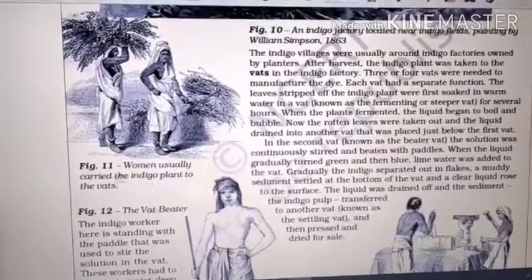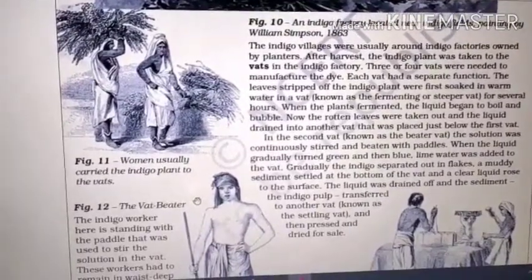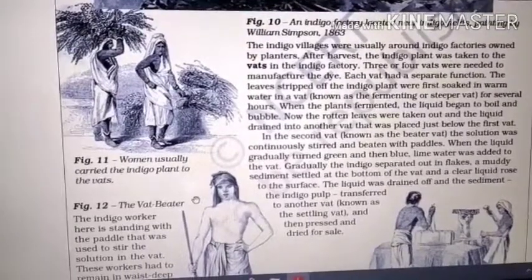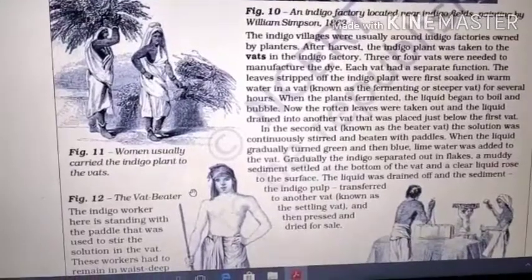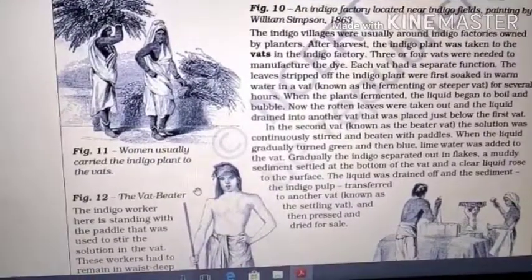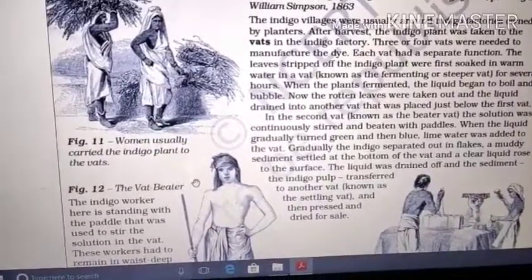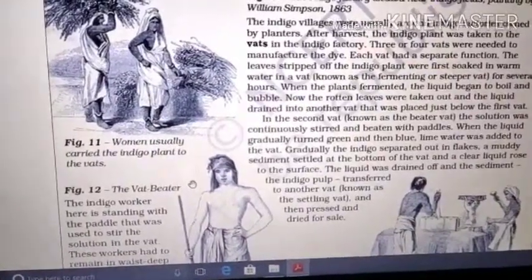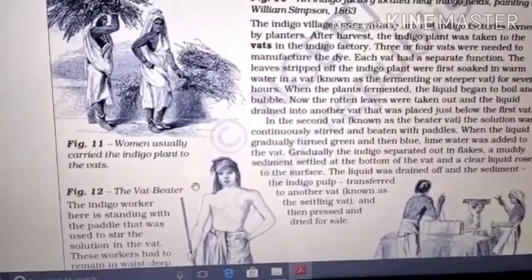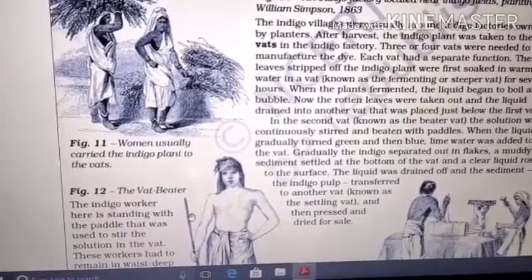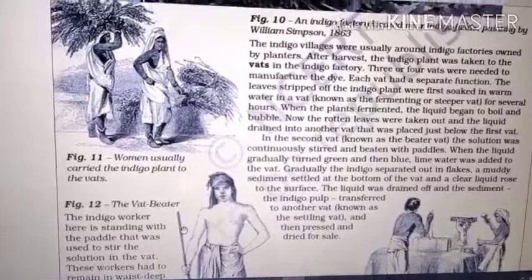The leaves stripped off the indigo plant were first soaked in warm water in the vat, known as the fermenting or steeper vat, for several hours. When the plants fermented, the liquid began to boil and bubble. Now the rotten leaves were taken out and the liquid drained into another vat that was placed just below the first vat. In the second vat, known as the beater vat, the solution was continuously stirred and beaten with paddles.